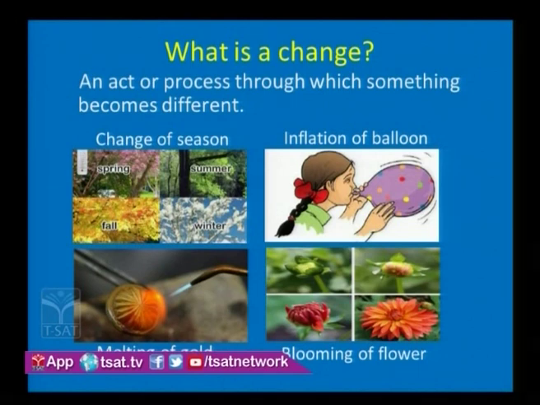Now, we have seen changes. Change is a continuous process. You can see plants growing around us. This is a continuous process. It happens day by day. Similarly, flowering also happens day by day.